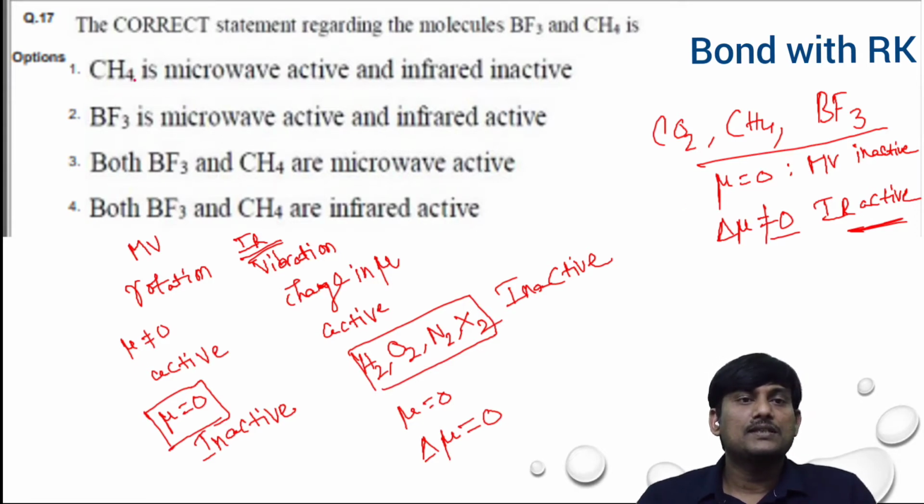Let's take the options. CH4 is microwave active? Here mu is equal to 0, so it is inactive, and infrared active. So this one is wrong. BF3 is microwave active? This one is also wrong. Both BF3 and CH4 are microwave active? This one is also wrong. Both BF3 and CH4 are infrared active. This one is correct.